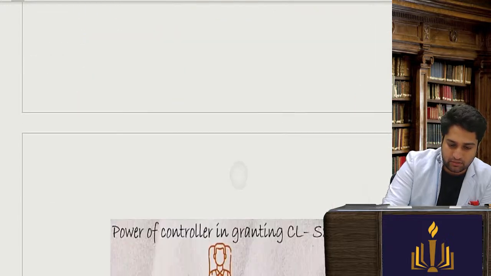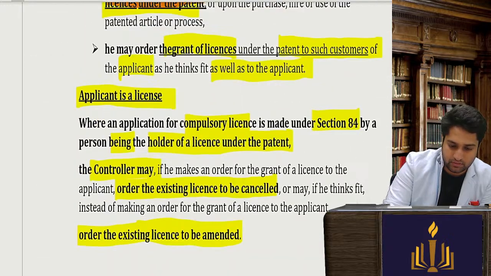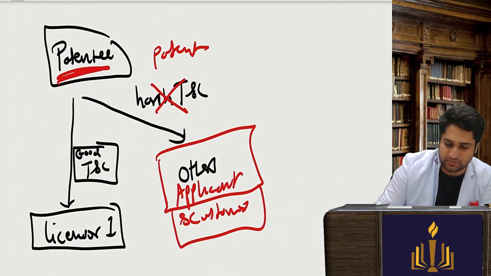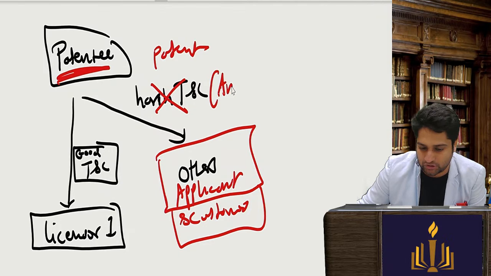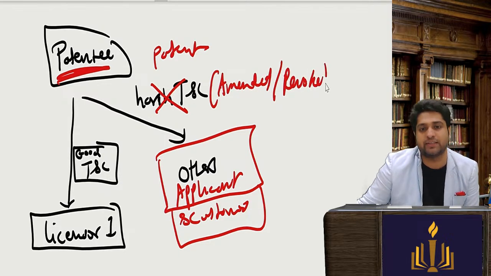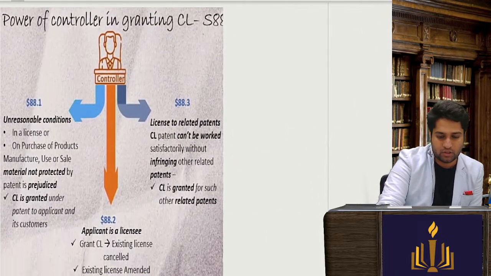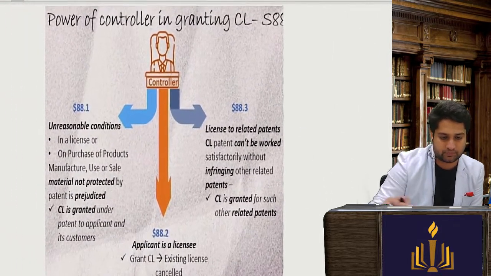Okay, now the thing is that these harsh terms and conditions can either be asked to be amended or be revoked or cancelled. This is what they have given. So let's read the points.